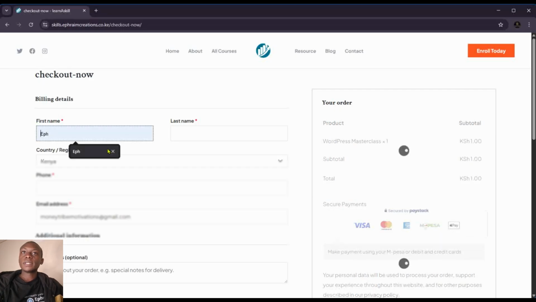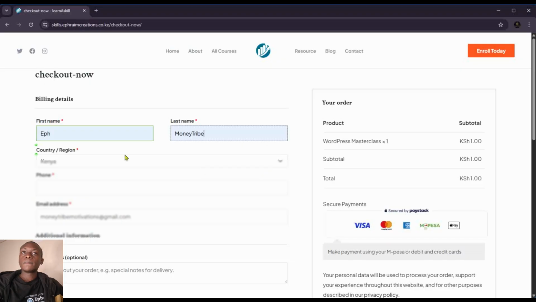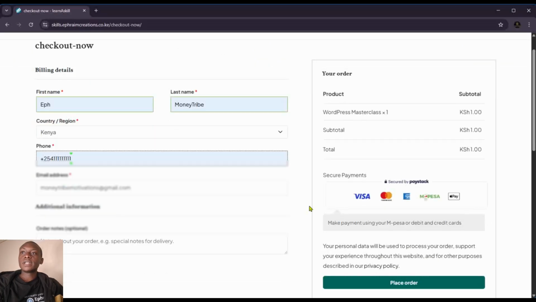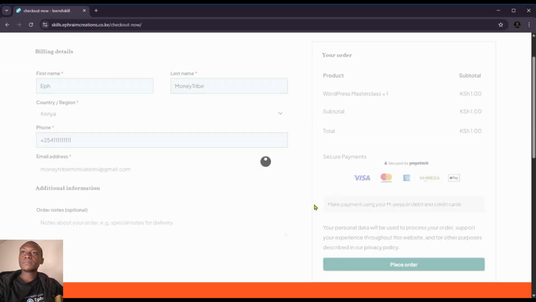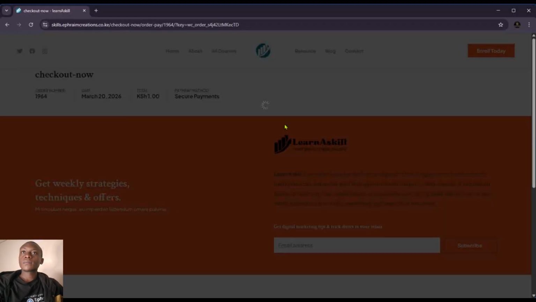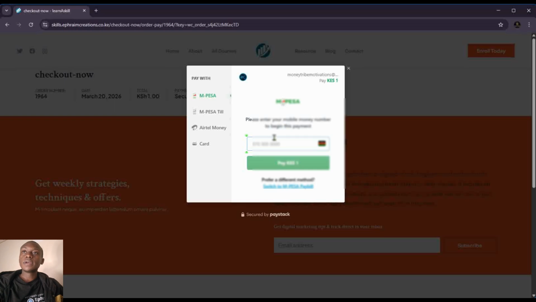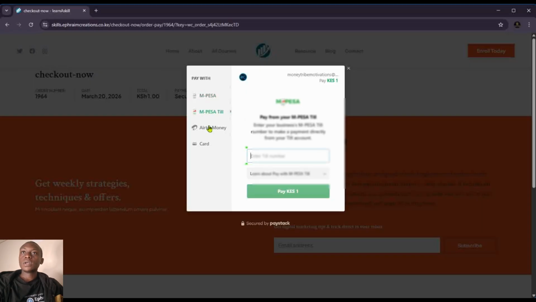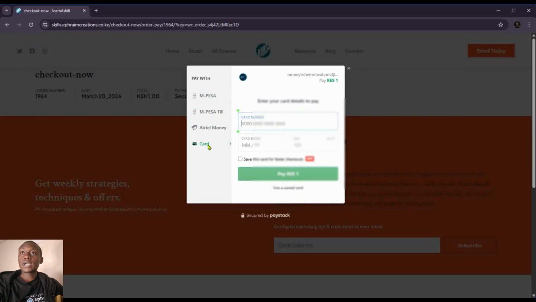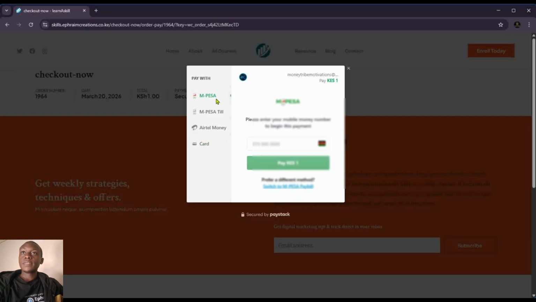Then I'm going to enter my name, region Kenya, then my mobile number, my email. Then I'll go ahead and click place order. So it is going to load the payment gateway. You're going to enter your M-Pesa number, your till number, your Airtel money, or actually pay with your card, Mastercard or Visa. Then I'll enter my mobile number because I'm paying with M-Pesa and click pay.